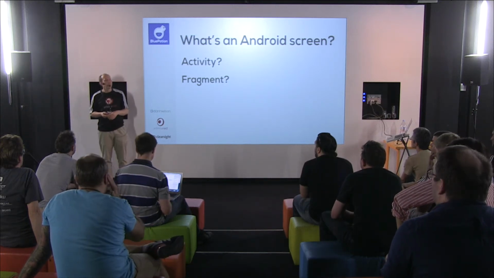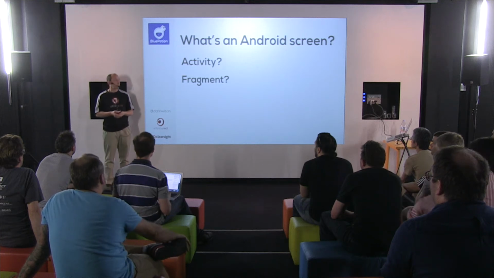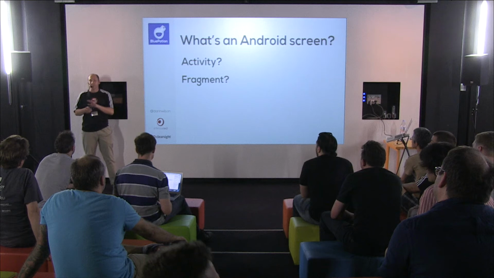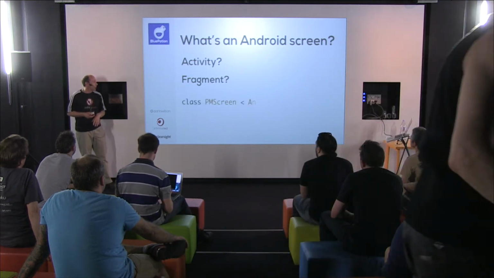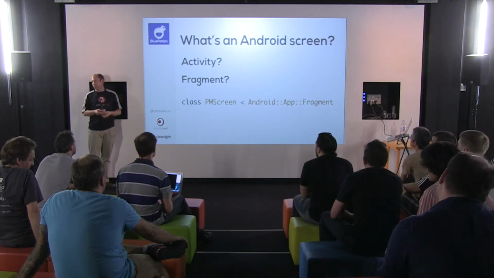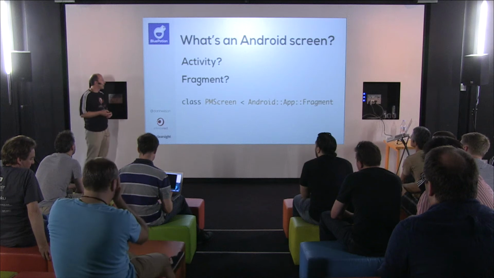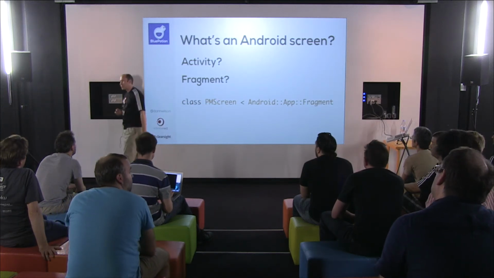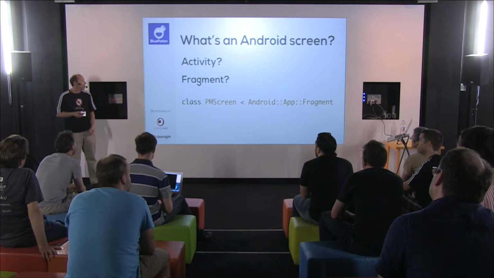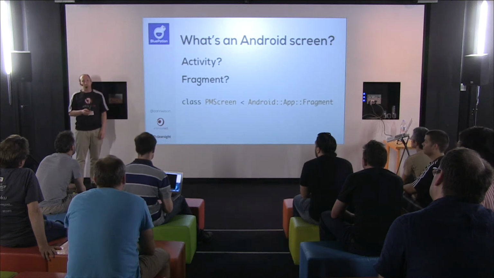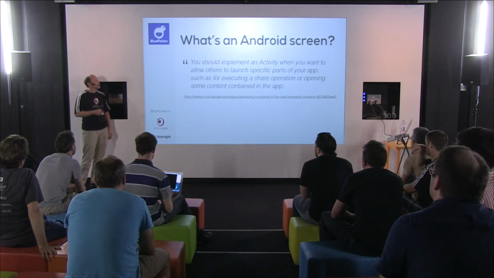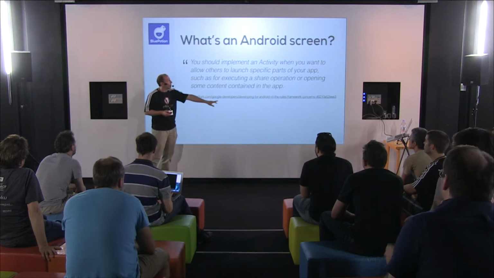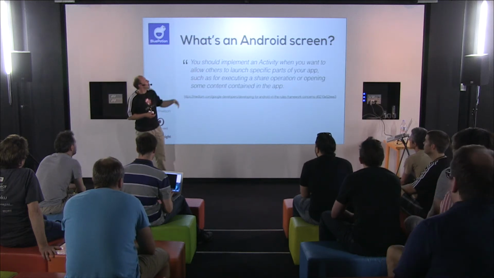If you're confused, you should be. I'm still sorting this out, but I think I finally got a handle on it. Suffice it to say, you have a couple of options. After a lot of debate and wringing of hands and weeping and gnashing of teeth, we settled on screens are fragments. One of the amazing reasons we did this is it was Google's very strong recommendation that this is the way forward. There's a great series of articles about Android development, and this was kind of the thing that put it together for me.